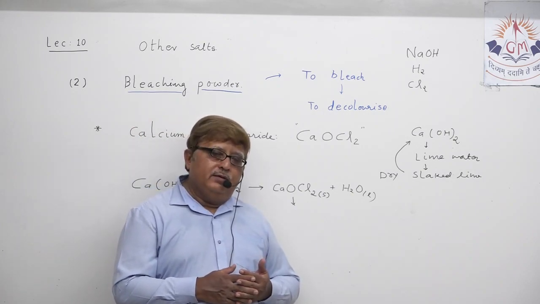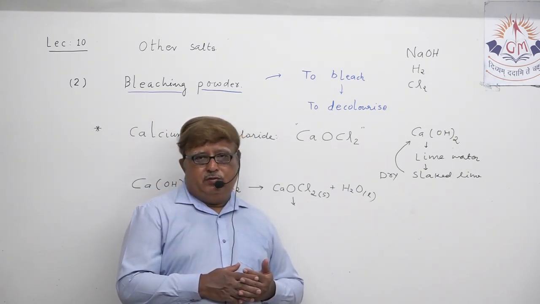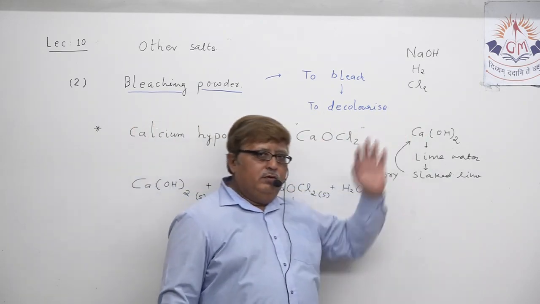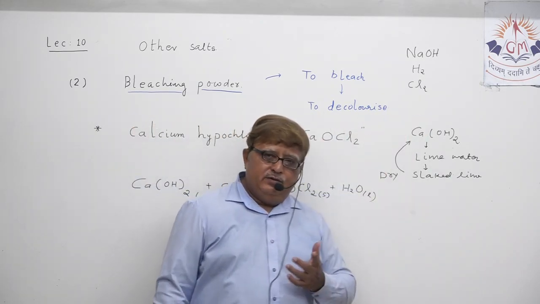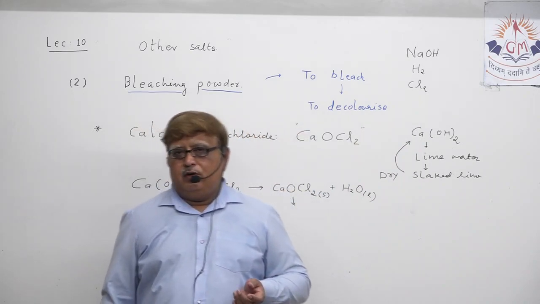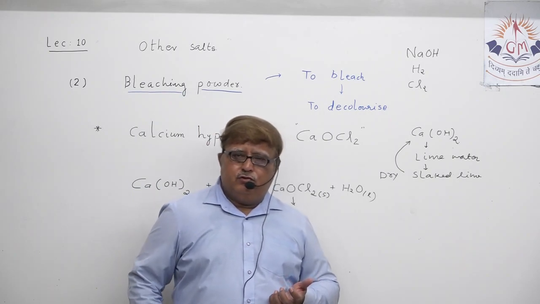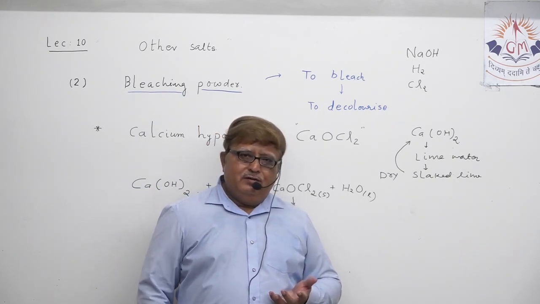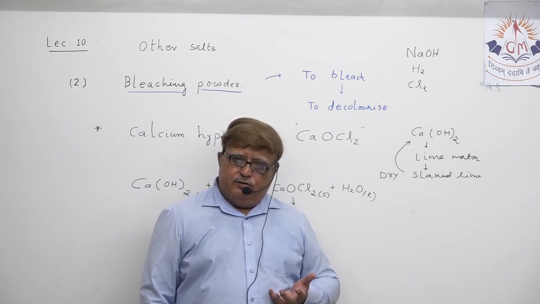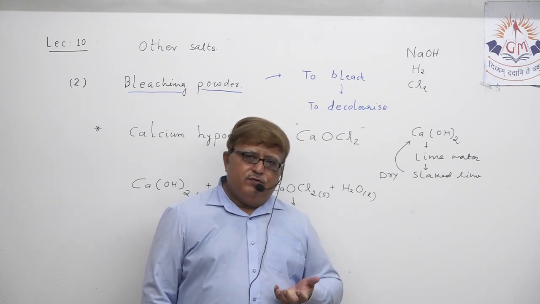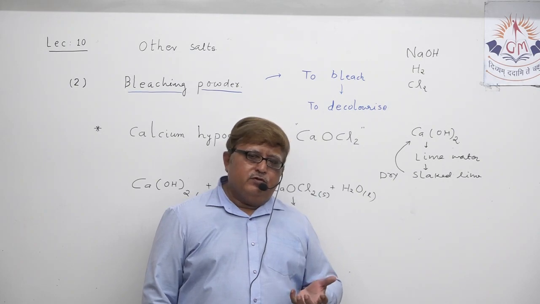At the same time, the same bleaching powder can play the role of chlorine sometimes. When I explained the chlor-alkali process, I mentioned, if you can remember, one use of chlorine: that chlorine is utilized to treat water in a water filtration plant for the purpose of what?